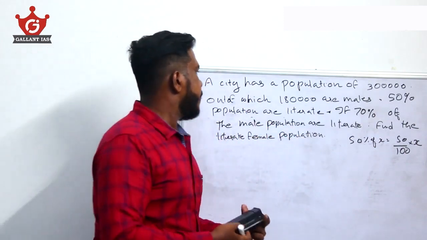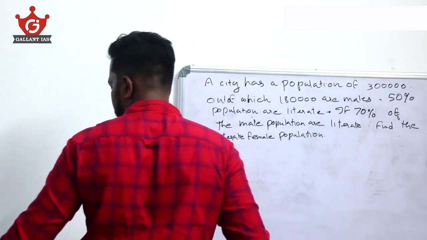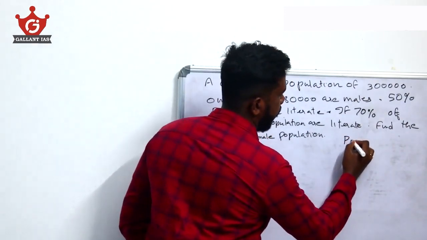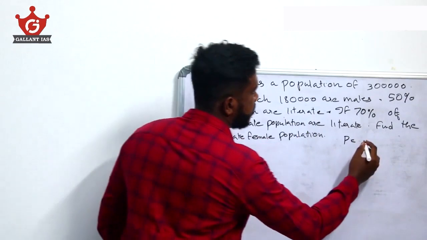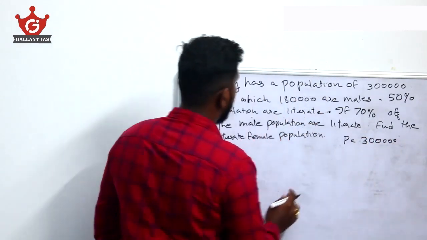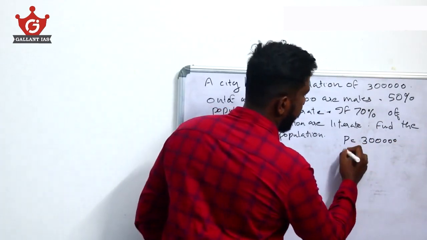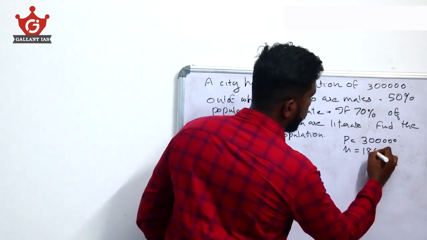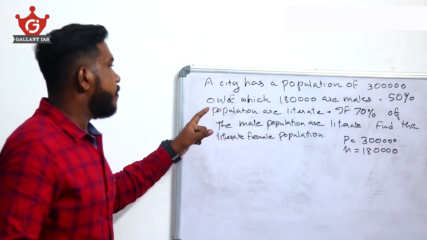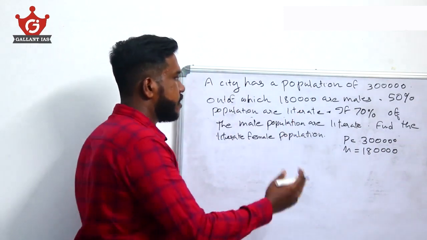Now look here. A city has a population of 3 lakh, so the total population is 3 lakh. Out of which 1,80,000 are males, so the total male population is 1,80,000. Now, 50% of the population are literate.